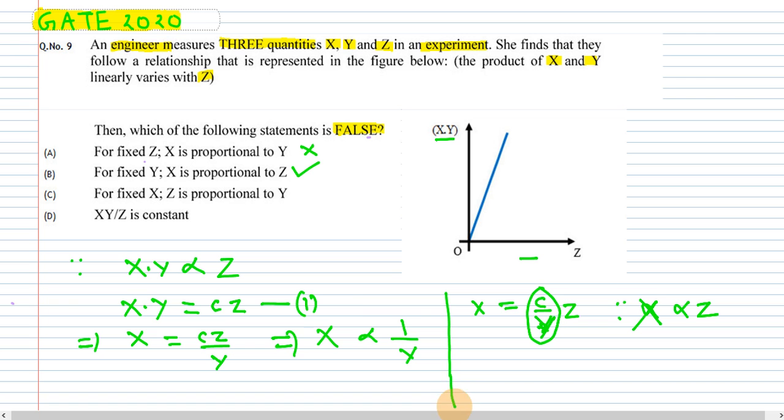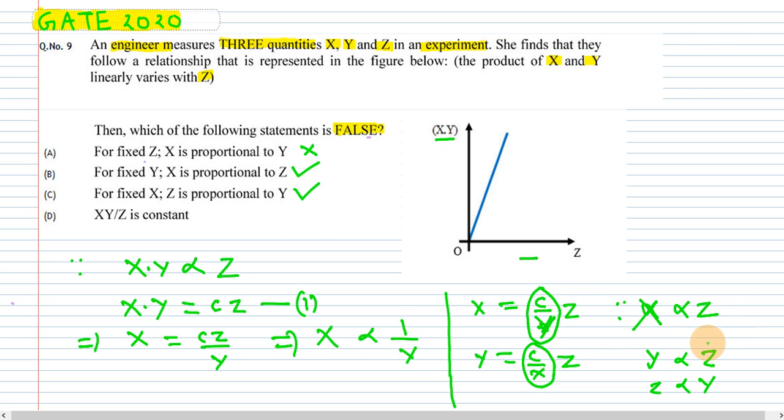Now for another statement: for a fixed value of x, we have to fix the value of x and find the relation between z and y. So we have fixed this x value, and c was earlier constant, so this whole term c by x will be constant, and from here we are getting y is directly proportional to z, so we can also say that z is directly proportional to y. So according to this, this will be correct.